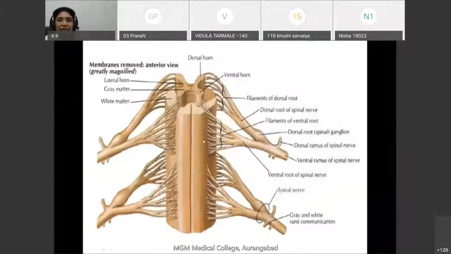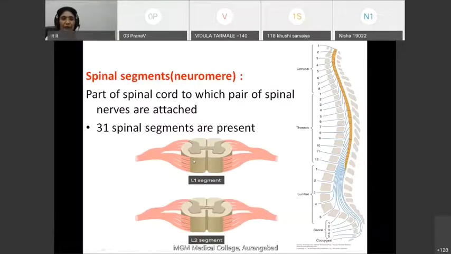So here again you can see this is the anterior or ventral root. This is dorsal root ganglion, formation of spinal nerve. Nerve comes out, divides into dorsal ramus and ventral ramus. And this is the spinal nerve. Now coming to the spinal segment or neuromere. Now what is this spinal segment? This is also a very commonly asked question in the exam.